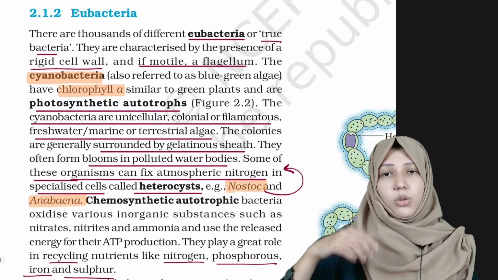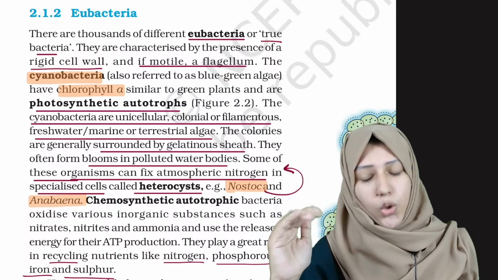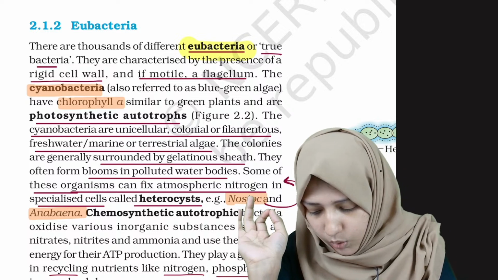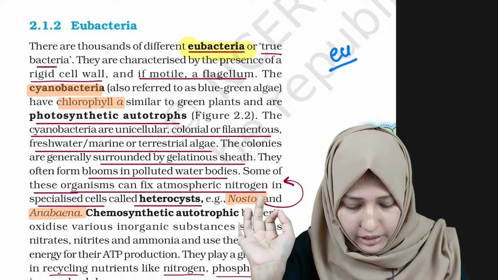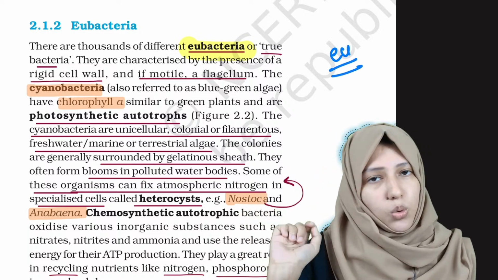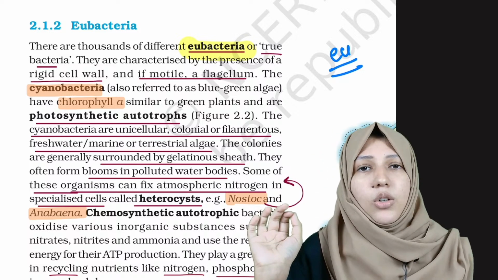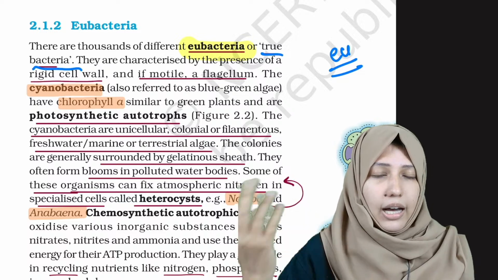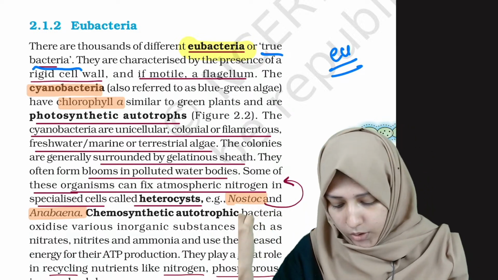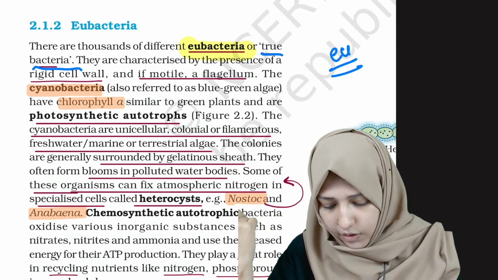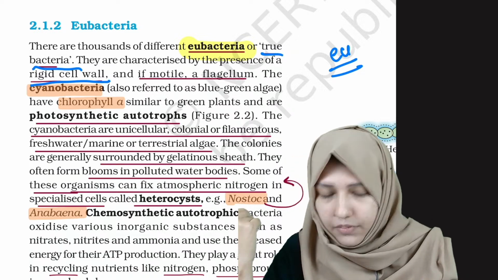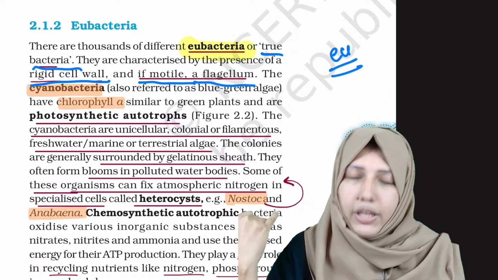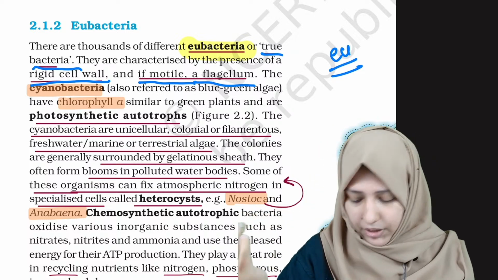Now, let us go into the second group of Monera, it is eubacteria. There are thousands of eubacteria. Do you know what they meant by eu? Eu means true. So eubacteria means true bacteria. There are thousands of other bacteria known as eubacteria. Okay. And they will be having a rigid cell wall. If motile, they will be having a flagellum.